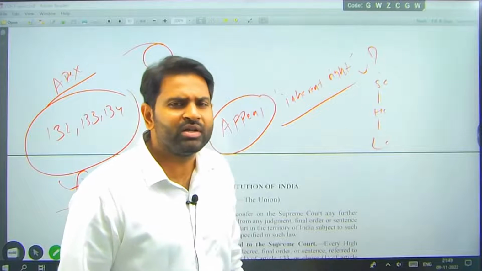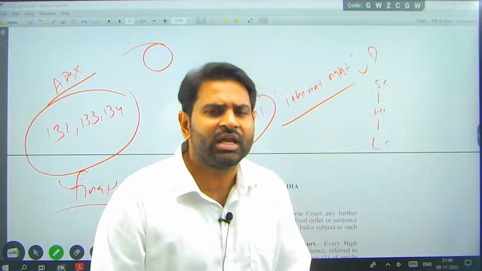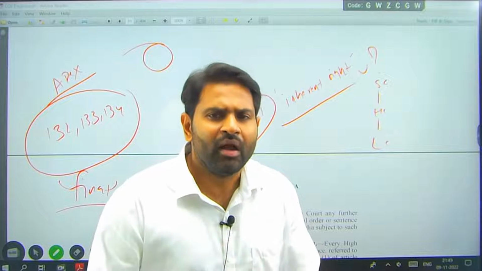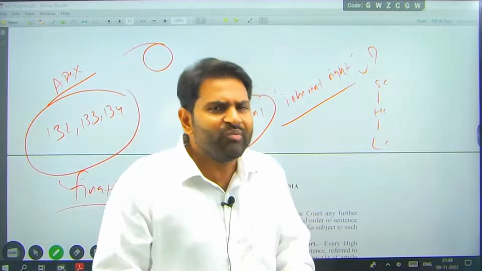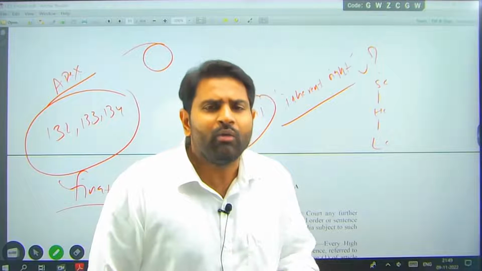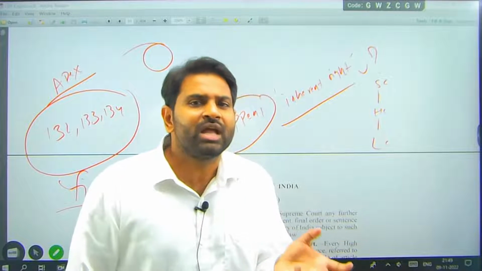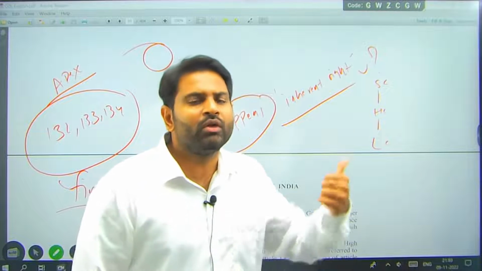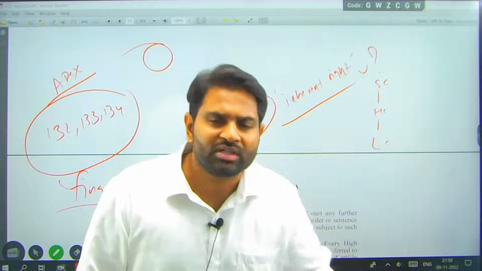If the lower court gives one decision, you cannot automatically go to the high court, and over that you cannot go to the Supreme Court. There are decisions taken by lower courts and those decisions are final. Appeal is not an inherent right. If it is mentioned in law, if Parliament makes a law that on this particular issue, for example the Nirbhaya case, you can go for appeal, it is appealable. If it is mentioned appealable in the law, then only you can go for appeal. Else, the high court is the final court, or the lower court, if it is mentioned as the final court.